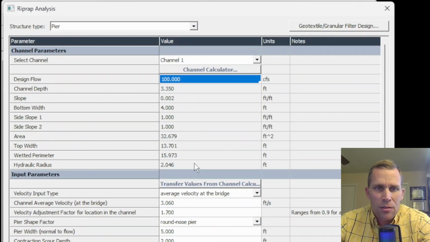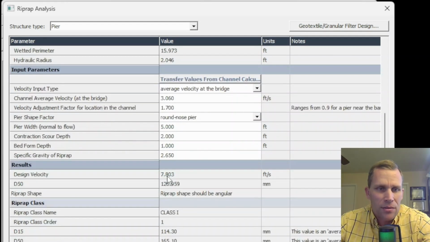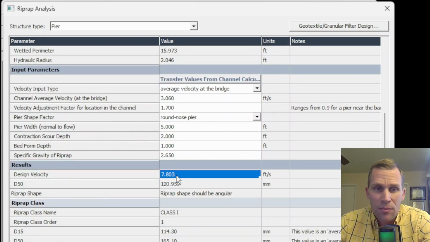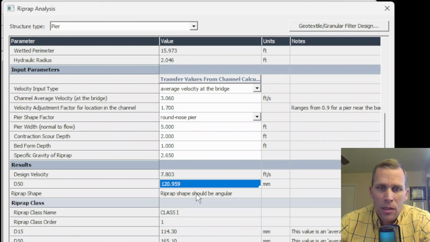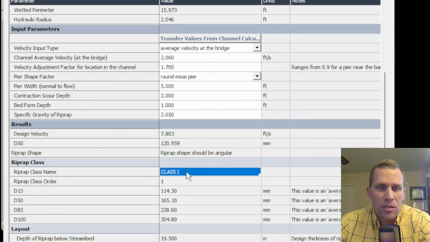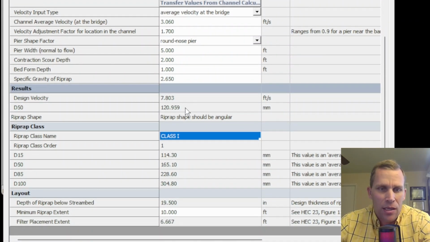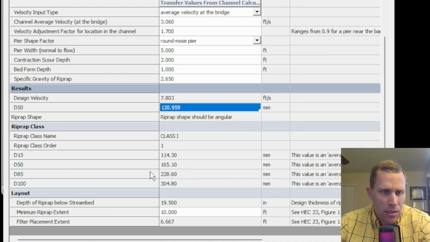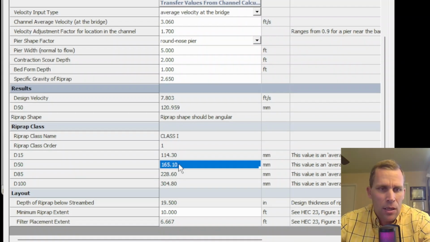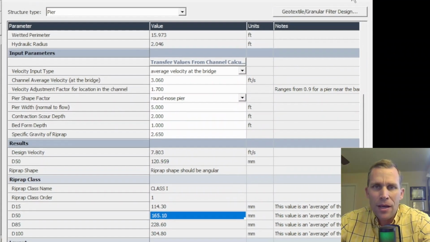That would have changed some of our hydraulic properties as well as the design velocity is now up to 7.8 feet per second. The D50 is now 121 millimeters. That's about 4.8 inches. We're still using class 1 riprap, but it looks like the D50 of 120 is approaching the 165 D50 for this particular class of riprap. So that's how the riprap calculator works.